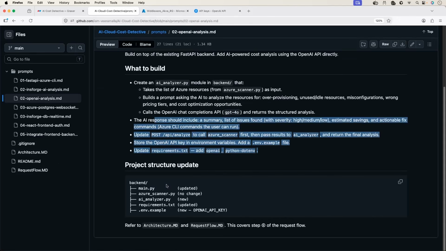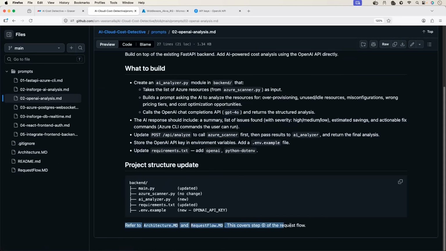Then the basic information. Even if you look at prompt 2, at the end of the prompt, I've provided the same thing: refer to architecture.md and request_flow.md. If you look at any prompt, you will find this line at the end. That's the reason why the efficiency is more in my case. In the very first prompt, Cursor was able to generate the backend as per my expectation because of this line. The same thing will happen with prompt 2 as well.